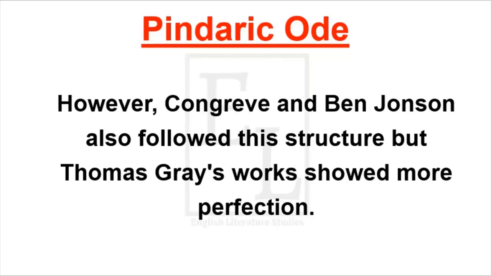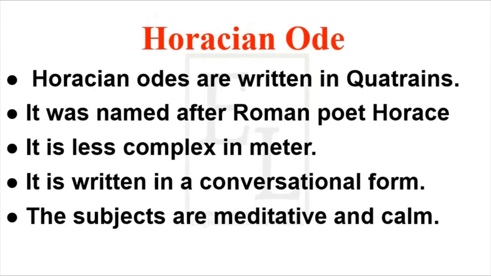So, let's move on to the other type of ode, which is Horacian. Horacian odes are written in quatrains, meaning four lines. It was named after a Roman poet, Horace. It is less complex in meter. As compared to Pindaric Ode, Horacian Ode is less complex, simple, and easy to understand. So, Horacian odes are simpler in meter as compared to Pindaric Ode.